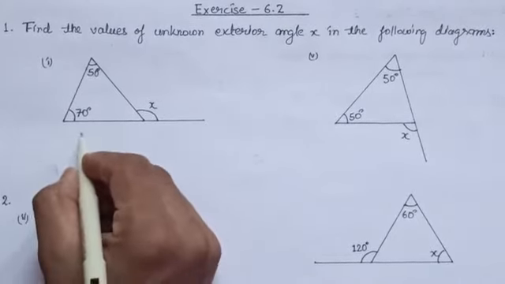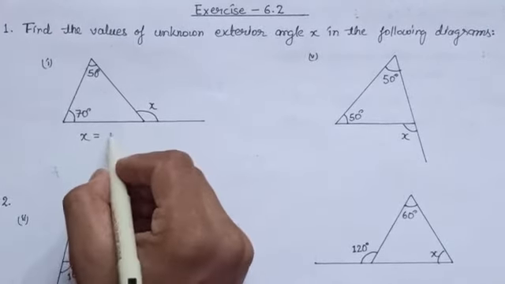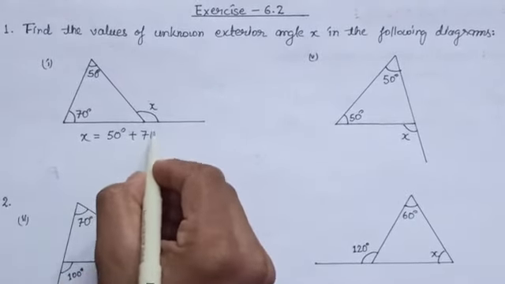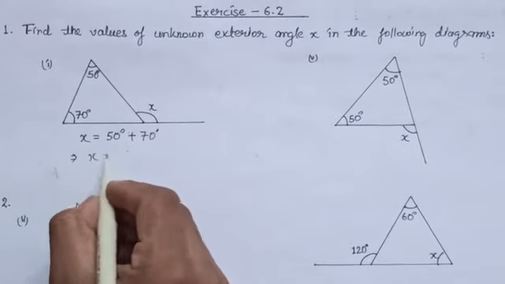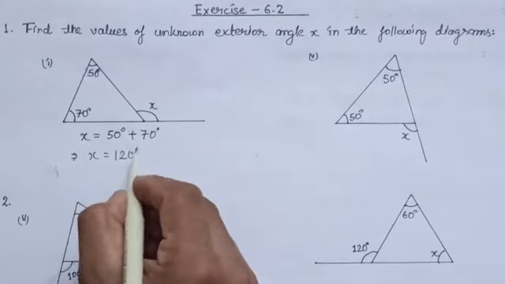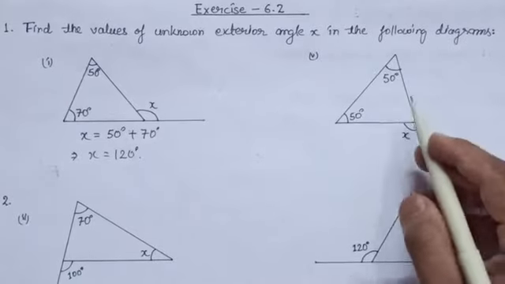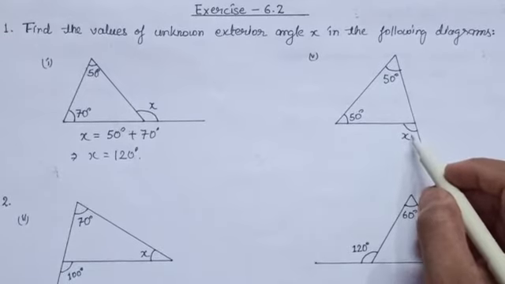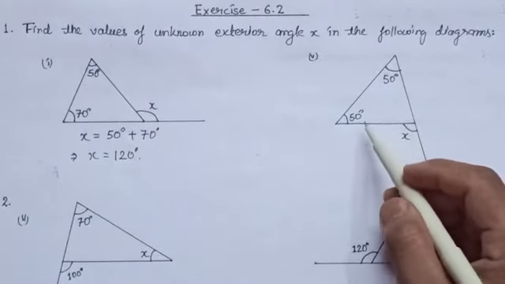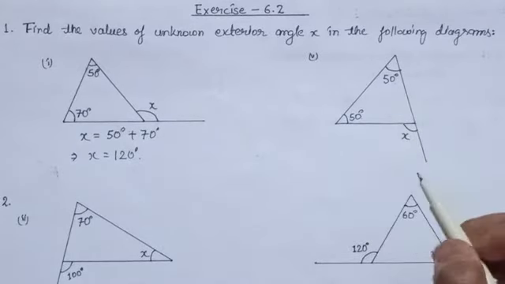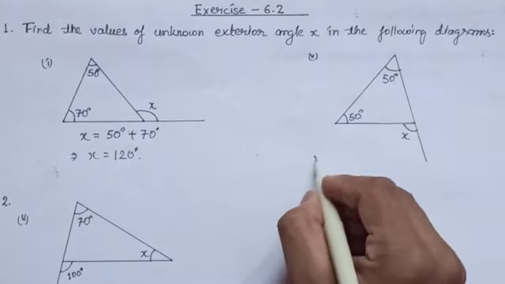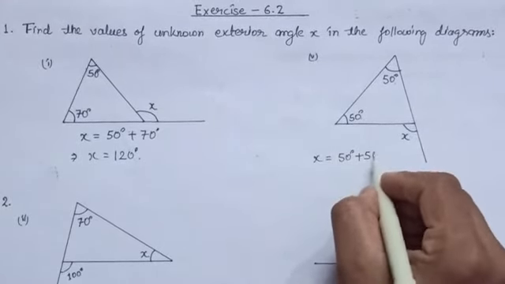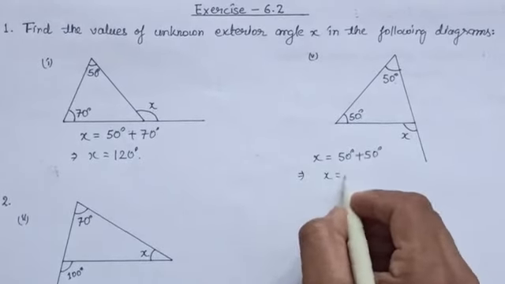So here we can write x is equal to the sum of the interior opposite angles, that is 50 degree plus 70 degree. So it implies that x is equal to 50 plus 70, 120 degree. In the same way, again here you can see that x is the external angle, so it must be equal to the sum of the measure of its interior opposite angles, that is 50 degree and 50 degree. So again here we can write x is equal to 50 degree plus 50 degree. So it implies that x is equal to 100.